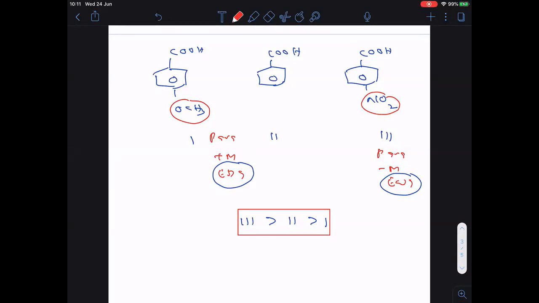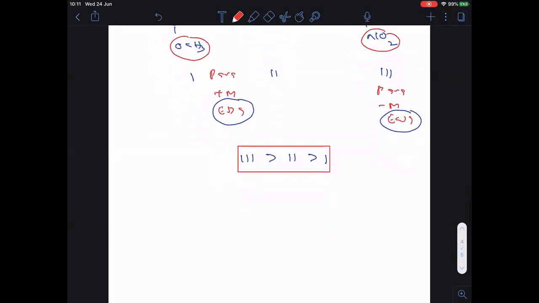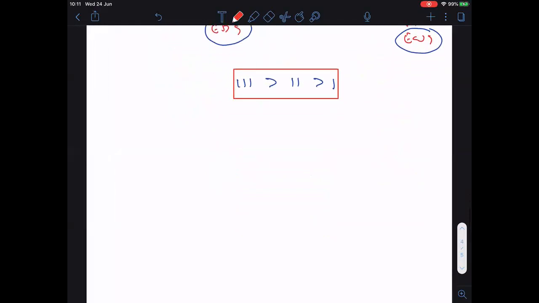Completed. So this is completely about the aromatic acids and acidic strength. One chemical property, that is acidic strength, is completed.